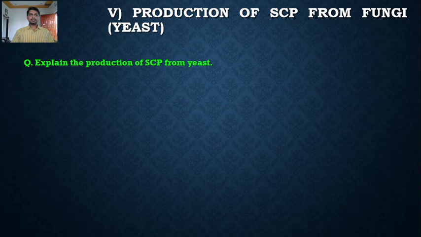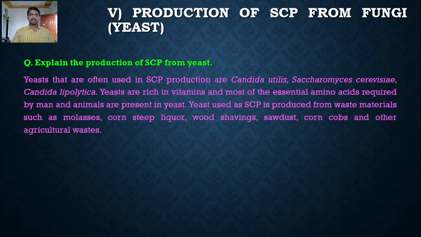So here the question may ask to explain the production of SCP from yeast. Yeast often used in SCP production are Candida utilis, Saccharomyces cerevisiae, Candida lipolytica. So these are the fungi which can be used for the production of SCP. These are the source microorganisms for the production of SCP which belong to the fungi.